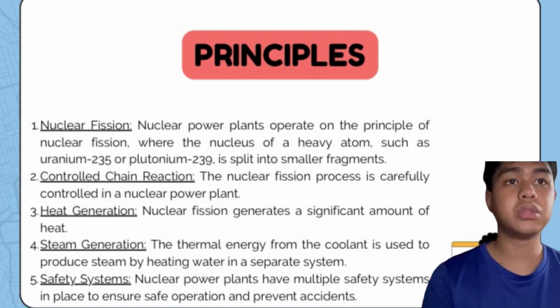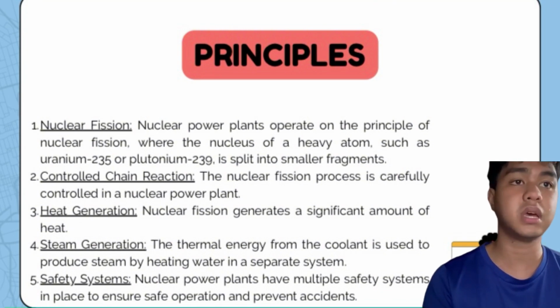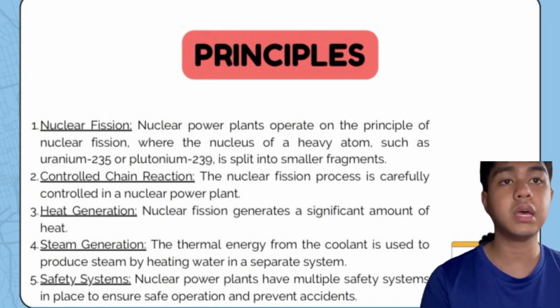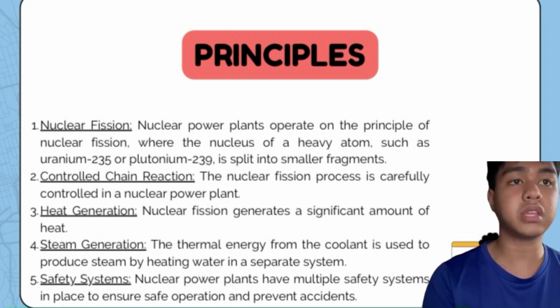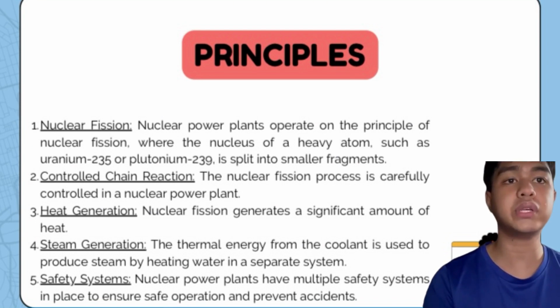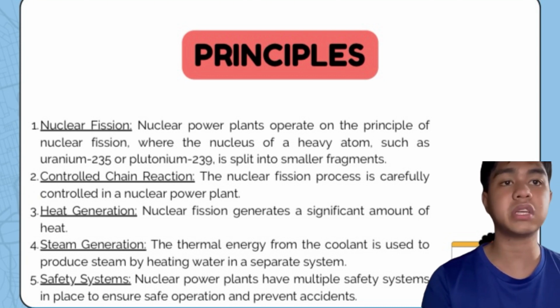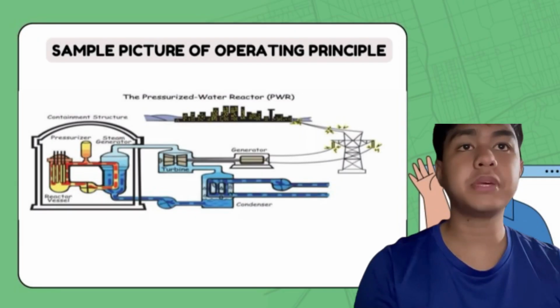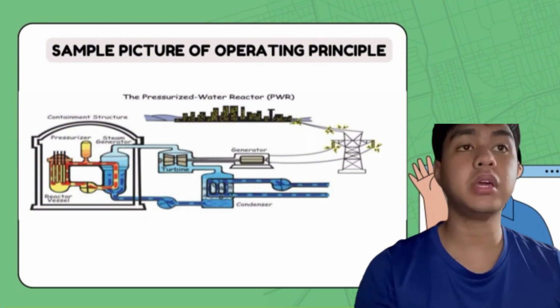Safety system. Nuclear power plants have multiple safety systems in place to ensure safe operation and prevent accidents. These include control rods to regulate the nuclear reaction, containment structures to prevent the release of radioactive materials, and backup cooling systems for emergency shutdowns. This is a sample picture of the operating principle in a nuclear power plant.